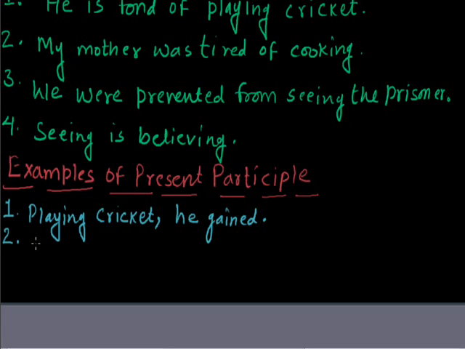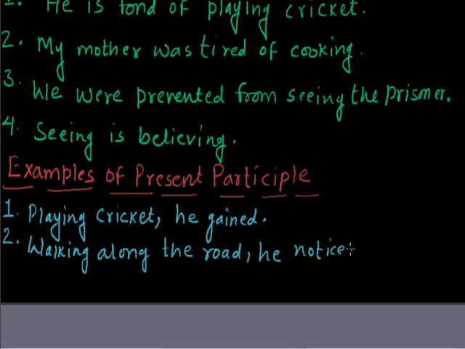Second sentence, walking along the road he noticed a dead cobra. And the third sentence, seeing he believed.